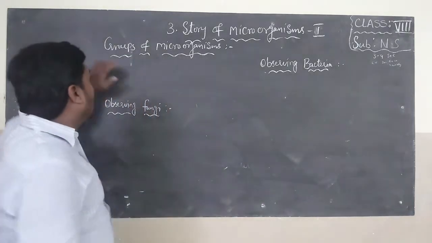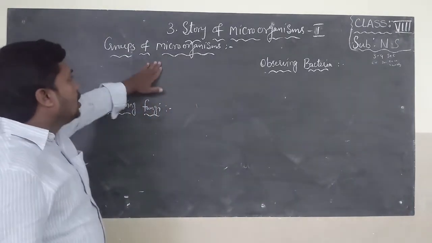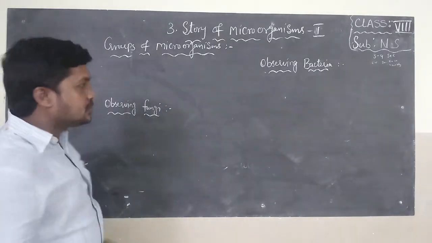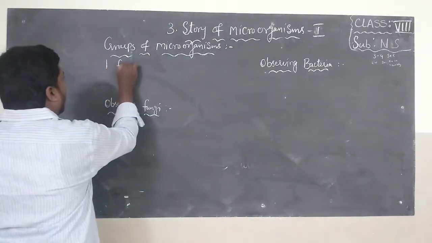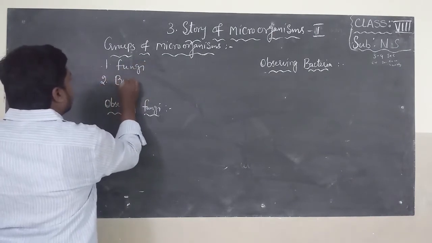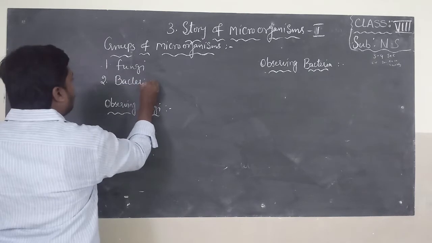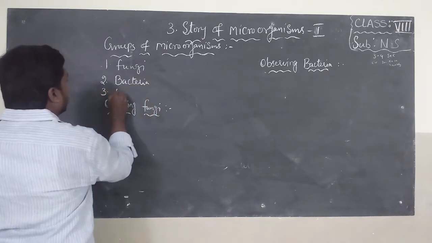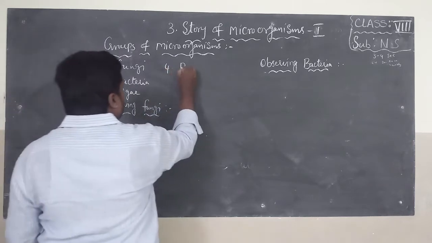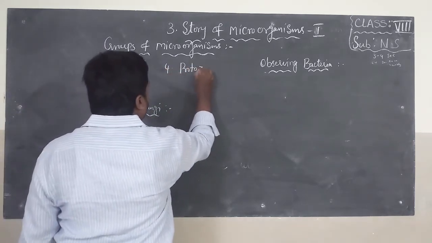Now I will explain about groups of microorganisms. Microorganisms can be categorized into 5 groups. First one is fungi. Second one is bacteria. Third one is algae. Fourth one is protozoa.